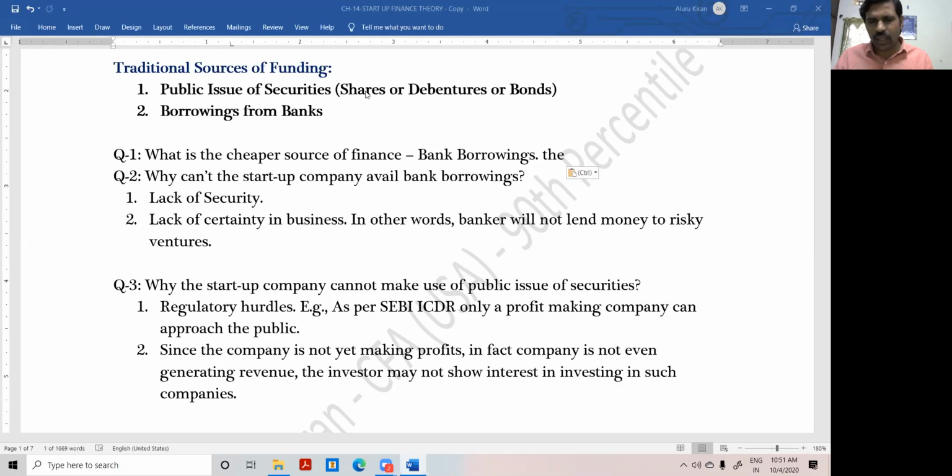Who is that person? Nandan Nilekani, all these persons. So they can invest in a startup company because they have walked through the path of risky ventures. They have seen the risk. They are comfortable with the risk, but not like retail investors. That is the reason retail investors are not willing to invest in the startup company.